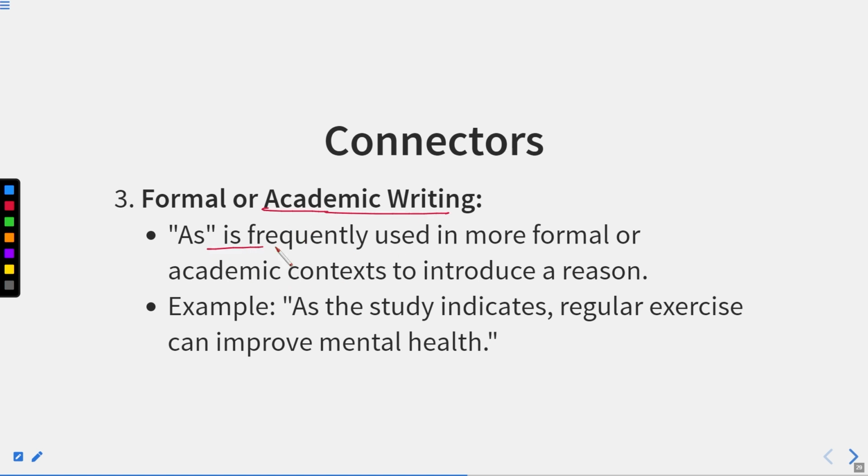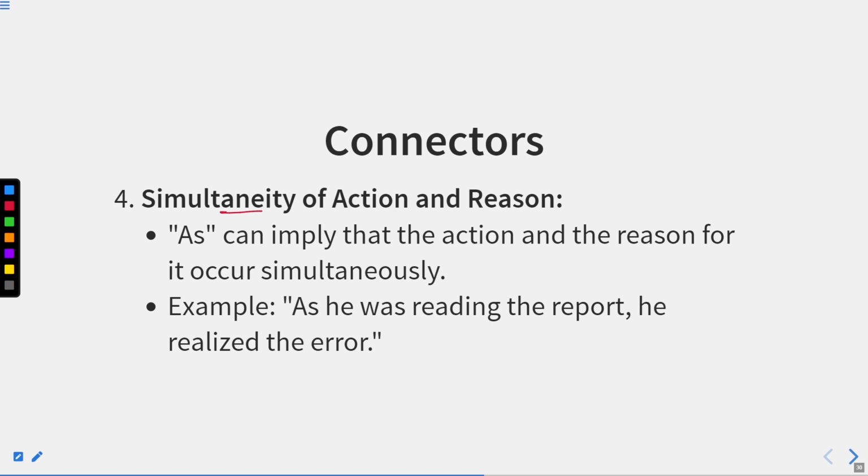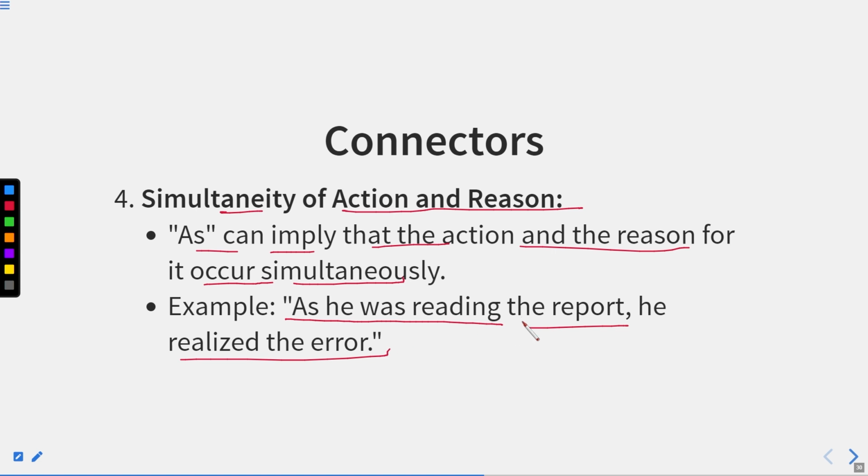Formal or academic writing. As is frequently used in more formal or academic contexts to introduce a reason. For example, as the study indicates, regular exercise can improve mental health. Okay, so it is indicated by the study that regular exercise can improve mental health. Simultaneity of action and reason: as can imply that the action and the reason for it occur simultaneously. For example, as he was reading the report, he realized the error.